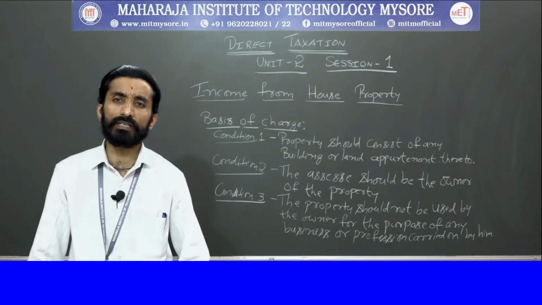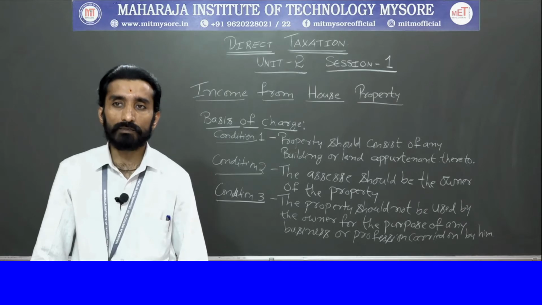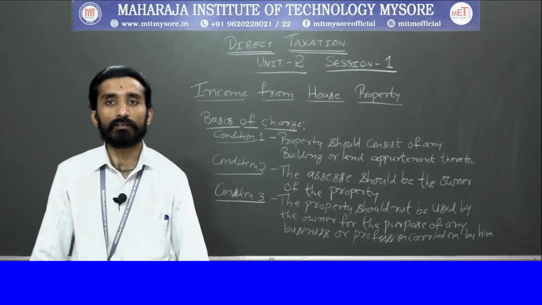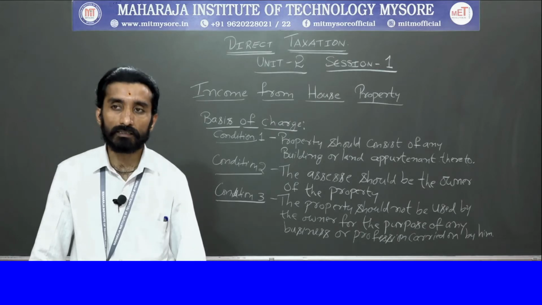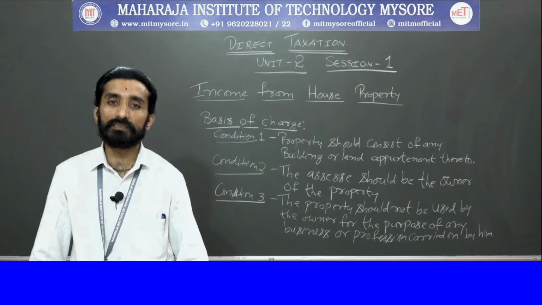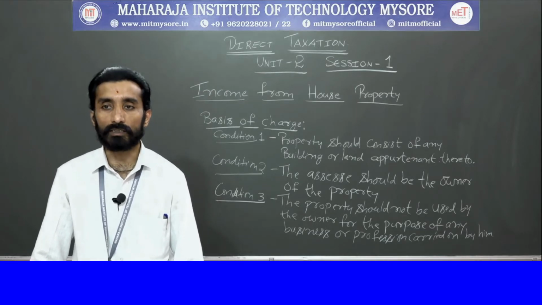So, this is a brief about income from house property. In simple terms, it is the income you are earning in terms of rent from any property that you lease. You will be receiving the rent as income, and that is said to be your income from house property, right.